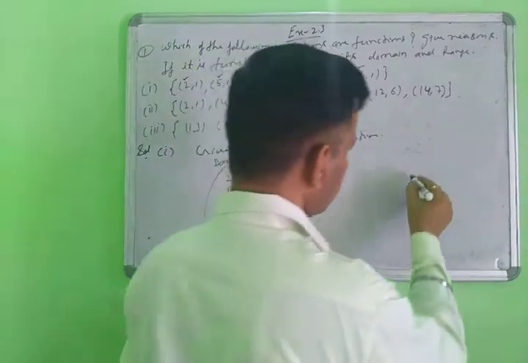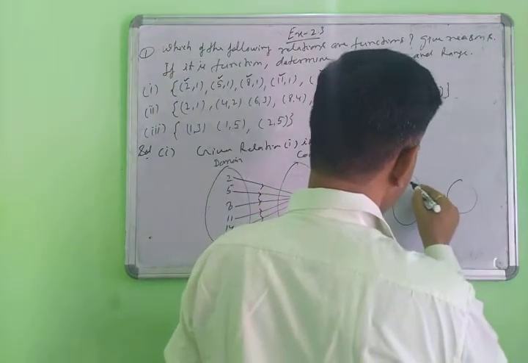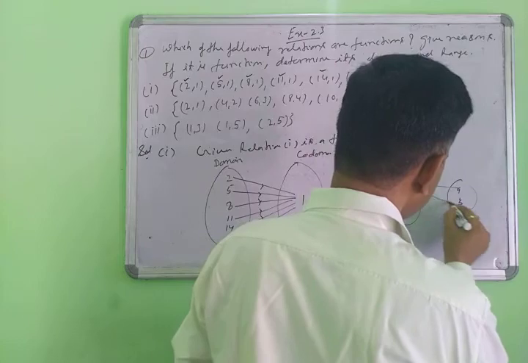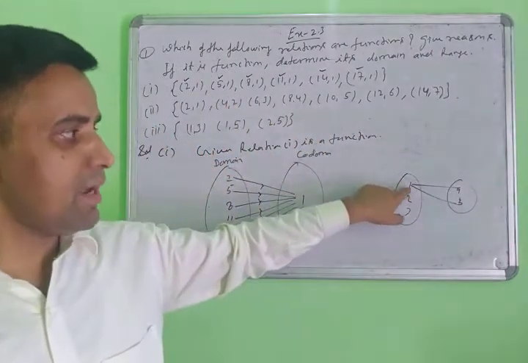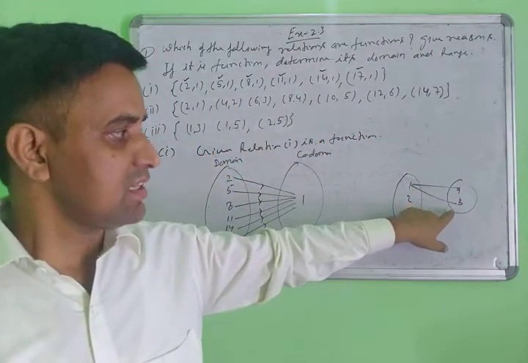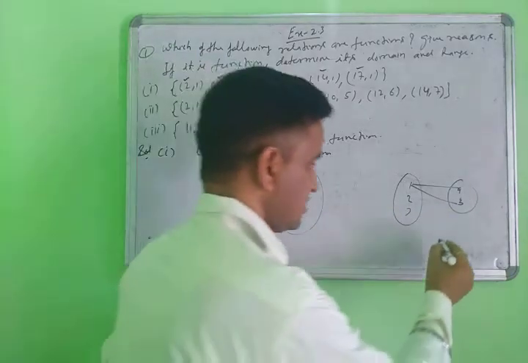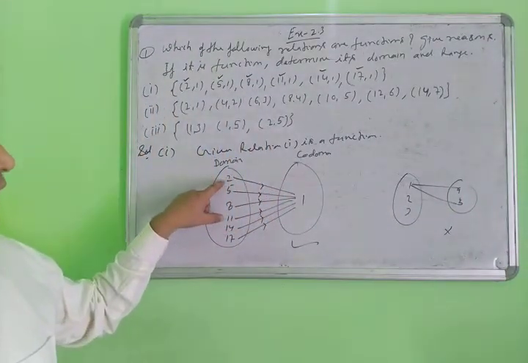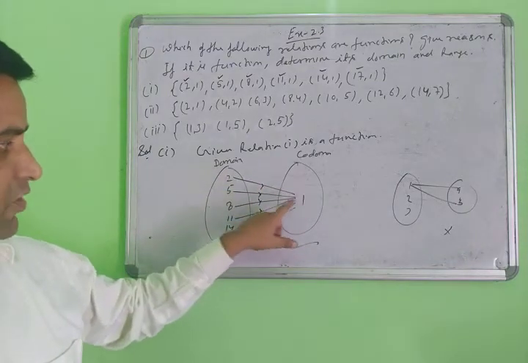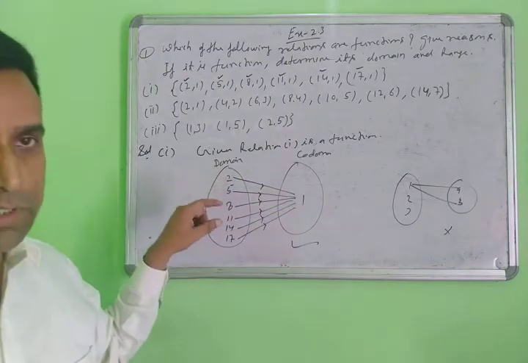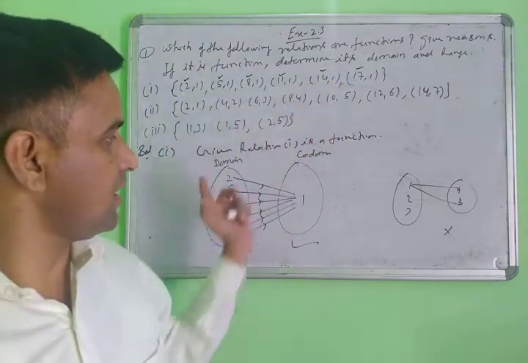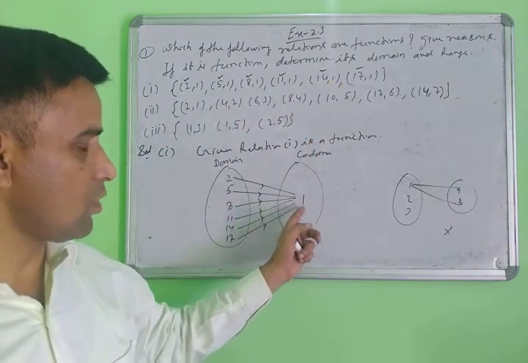Which thing is not possible in a function? Suppose here 1, 2, 3 and here A and B. Suppose A, one element, having two images, then this is not a function. This is possible for a function, because 2 having the image 1 is fine. Every element of the domain is different, which means this is called a function.